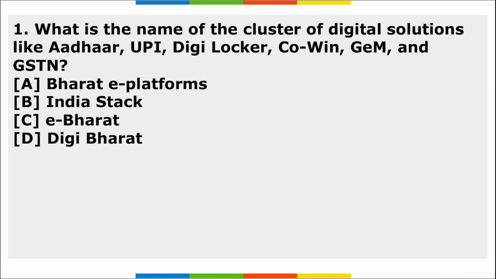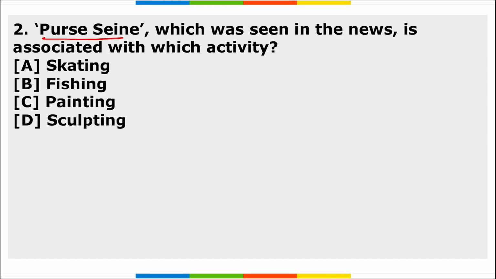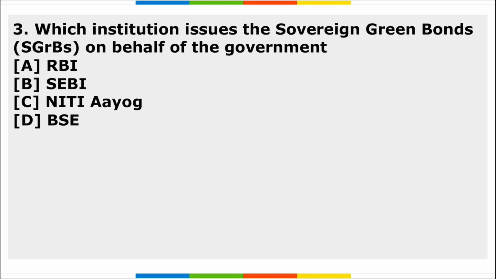So that's all for the day, friends. Now it's time for your homework. First, what is the name of the cluster of digital solutions like Aadhaar, UPI, DigiLocker, CoWIN, GeM and GSTN? Second, Purse Seine, which was seen in the news, is associated with which activity?